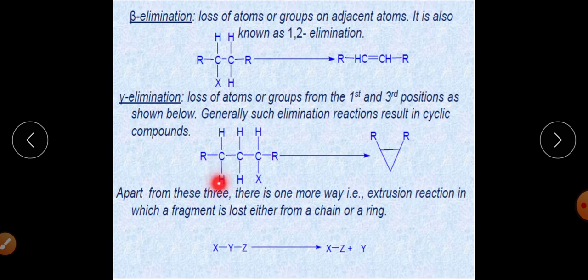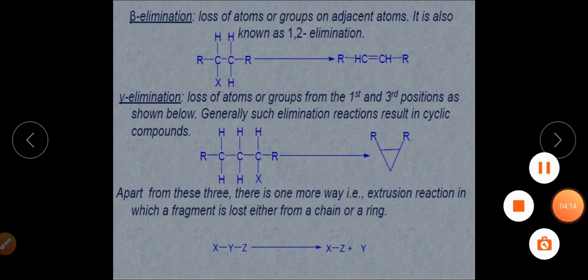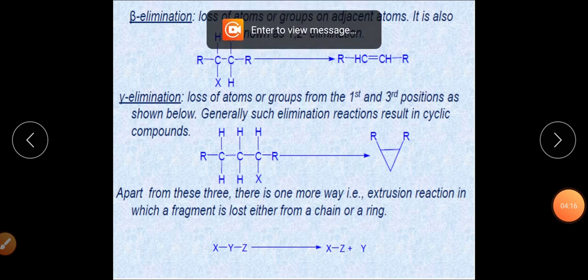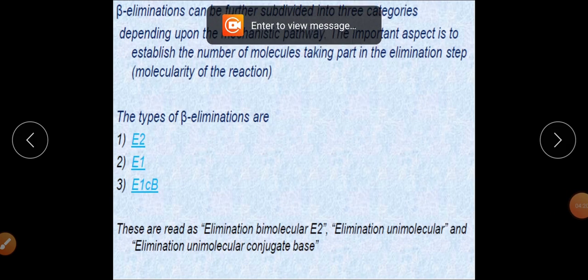For example, here you can see the hydrogen and the X. Hydrogen is eliminated from one carbon and X from another carbon, and a bond forms between these two carbons, resulting in the formation of a cyclic compound. This is a case of gamma elimination reaction.